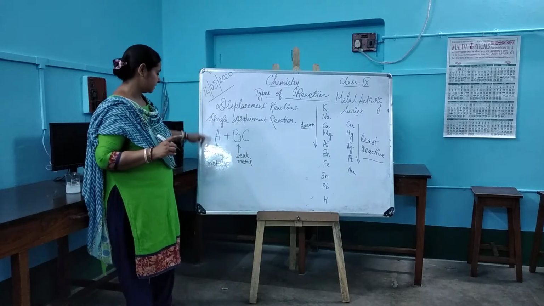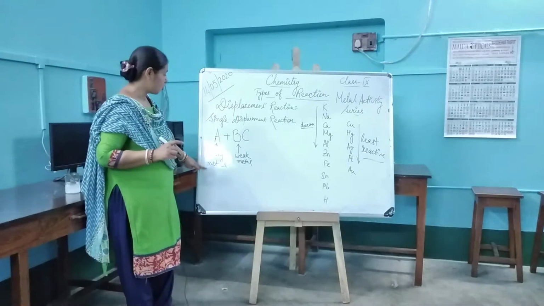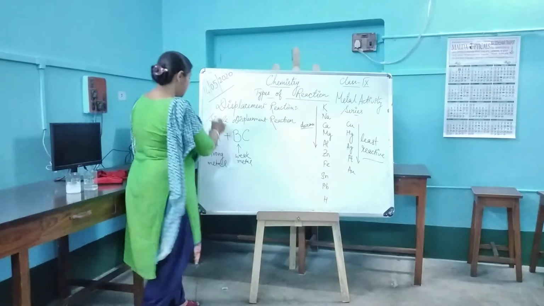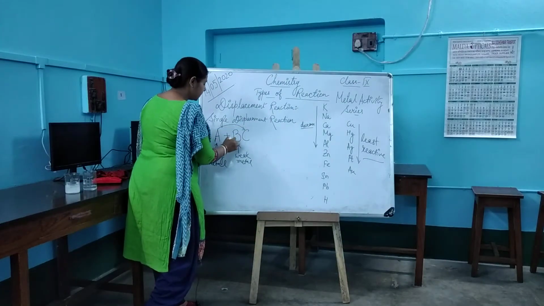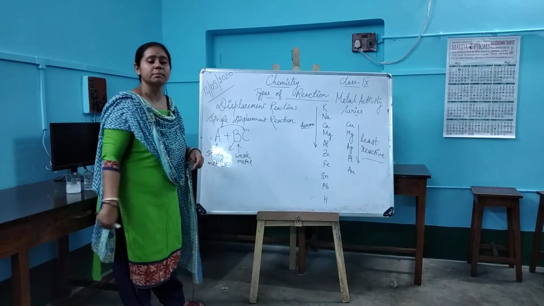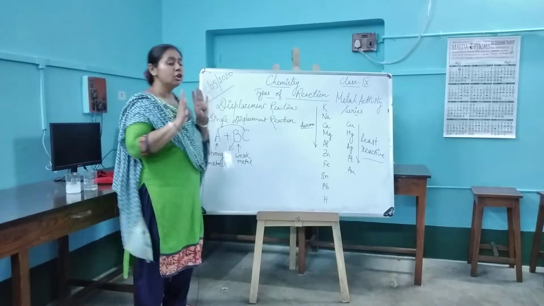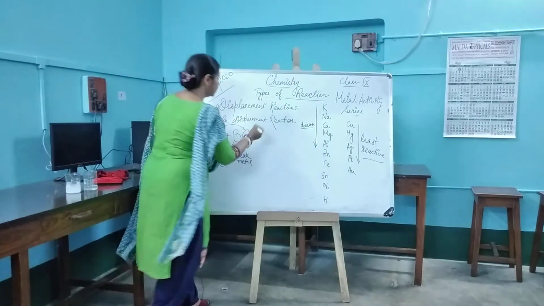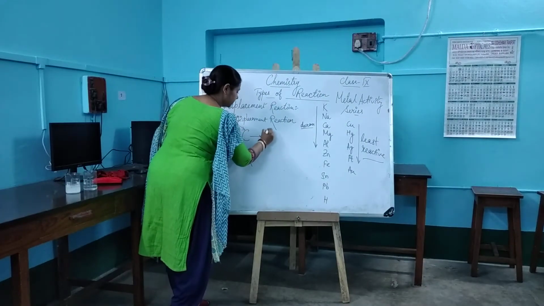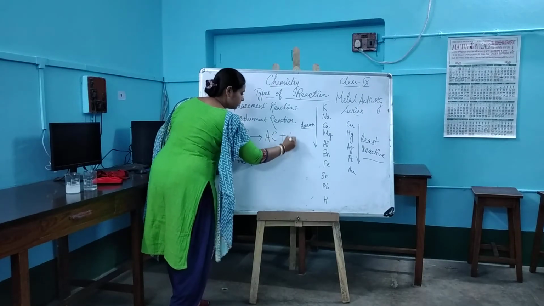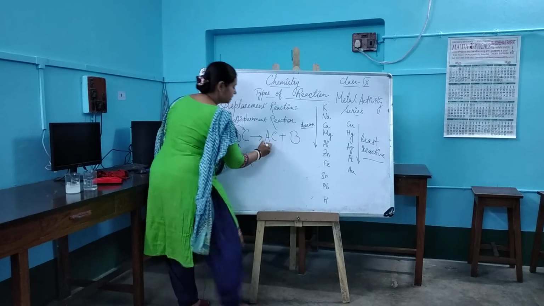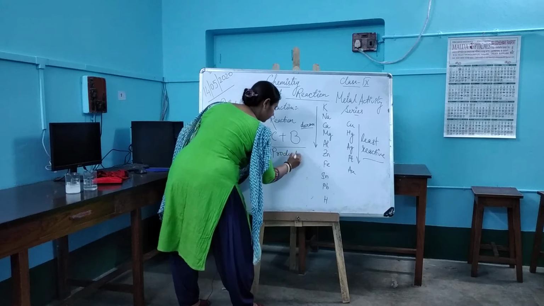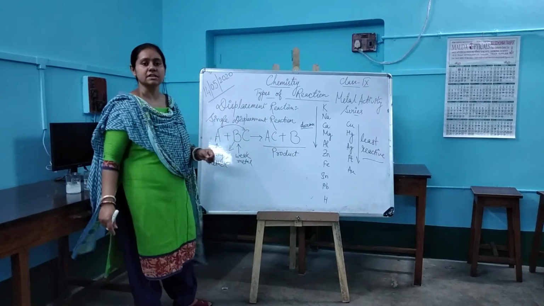Now, if that is the case, that A is strong, B is weak, so what will happen over here? A will displace B out from its position. A will push B out from its position, and the product that you will get is AC plus B.